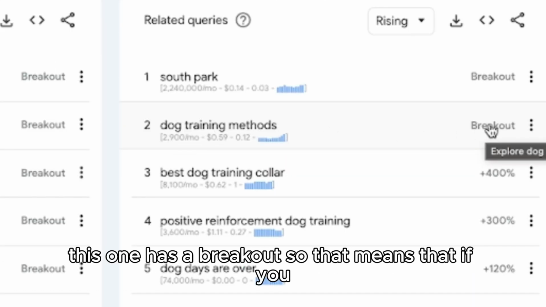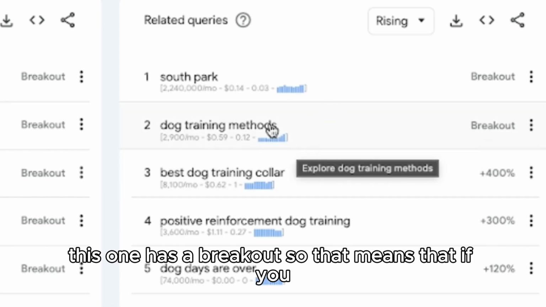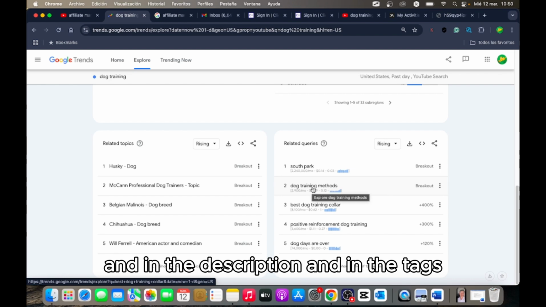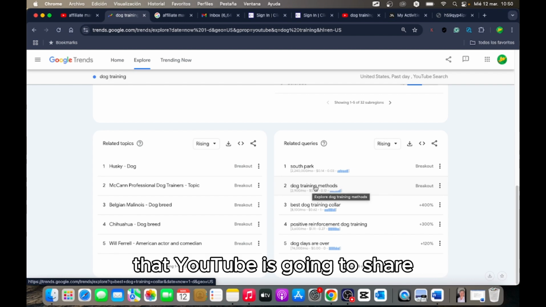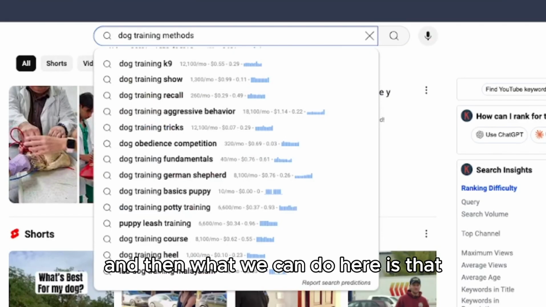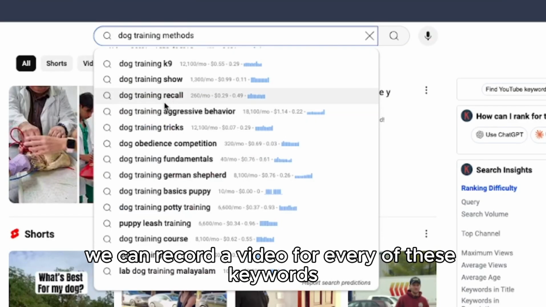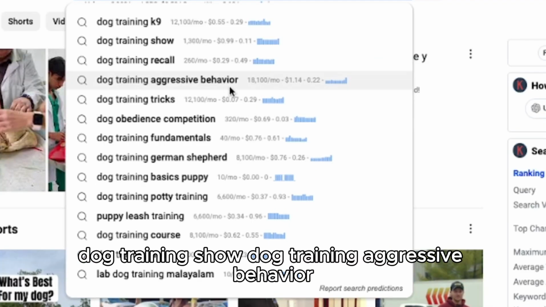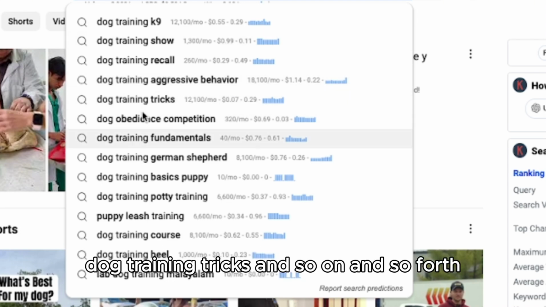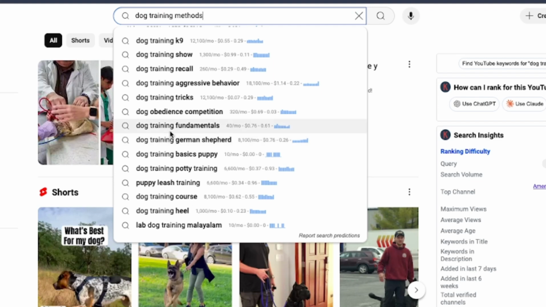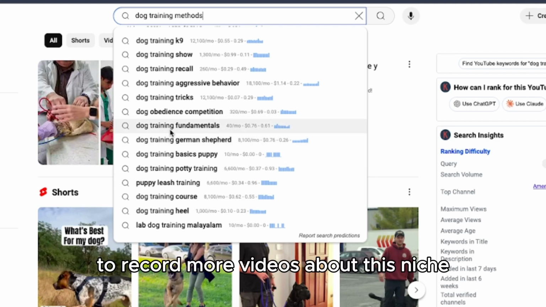And check this out, this one has a breakout. That means that if you put this keyword in your title, in the description, and in the tags, you're going to have a high probability that YouTube is going to share that video with more people. Then what we can do is record a video for every one of these keywords: dog training short, dog training aggressive behavior, dog training tips, and so on and so forth. Here we have all these keywords that we can utilize to record more videos about this niche.